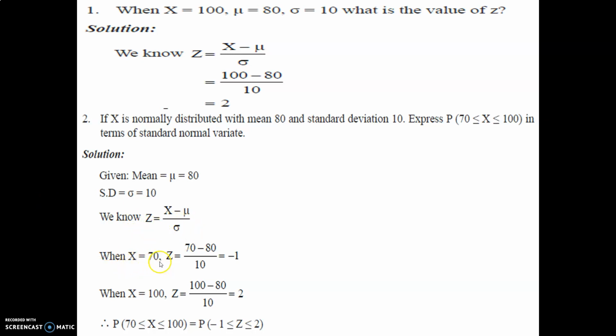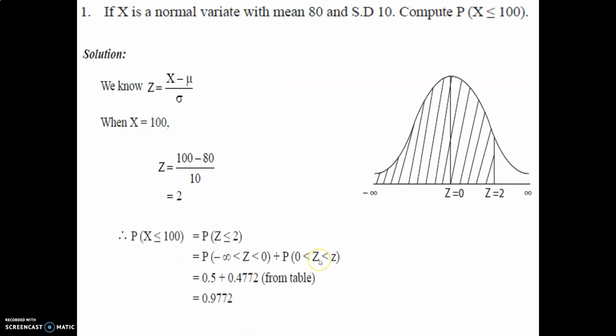When x is equal to 70, z is equal to 70 minus 80 upon 10, which is minus 1. When x is equal to 100, z is equal to 100 minus 80 upon 10, which is 2. So P(70 ≤ x ≤ 100) is equal to P(minus 1 ≤ z ≤ 2). In this way we have to calculate.